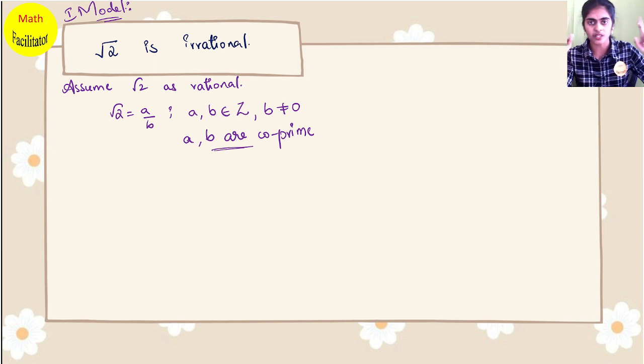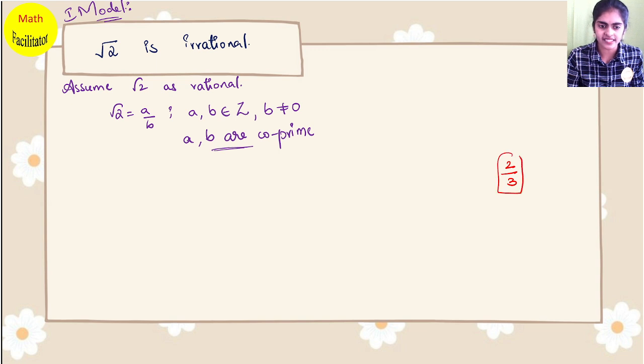Now here comes the question, what is co-prime? Co-prime numbers are those numbers which do not have any common factor other than 1. For example, 2 by 3 is like A by B, where these are co-prime, which means I cannot cancel it further because there is no common factor.